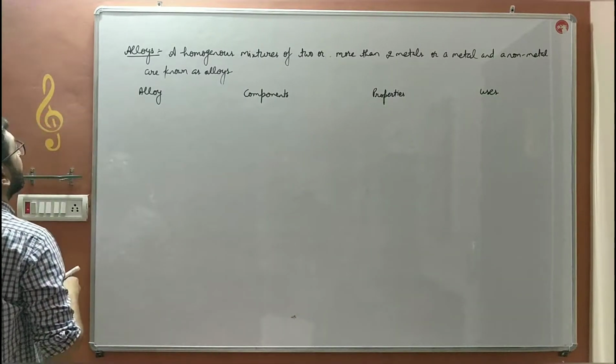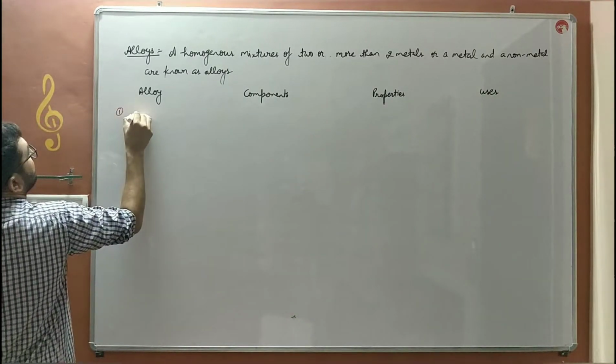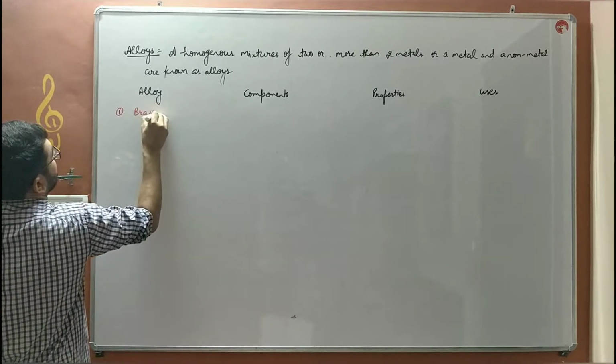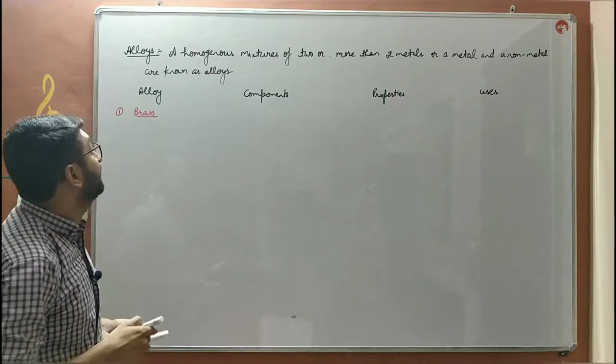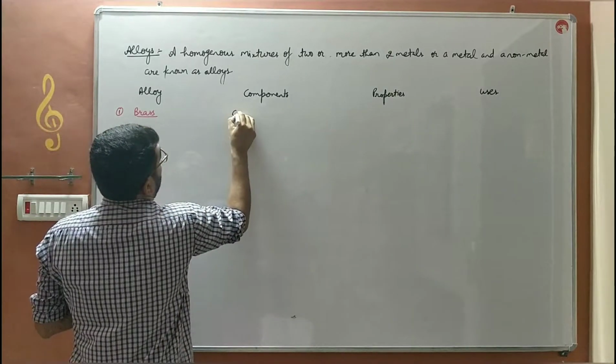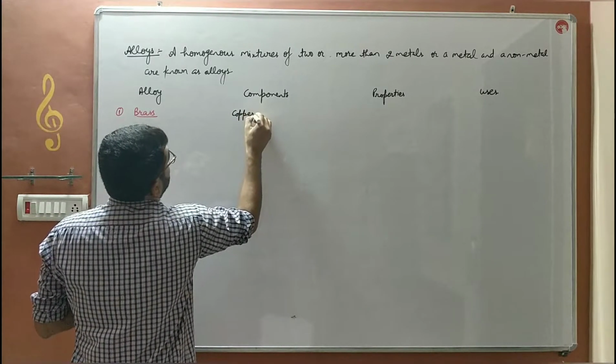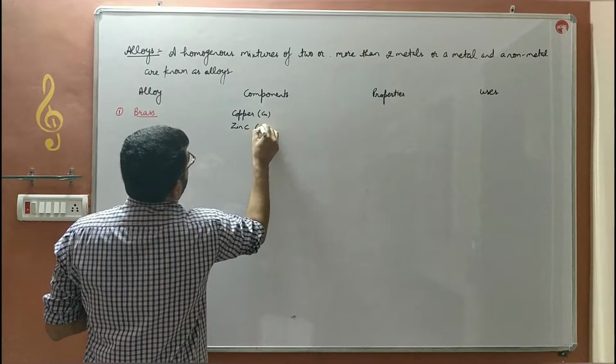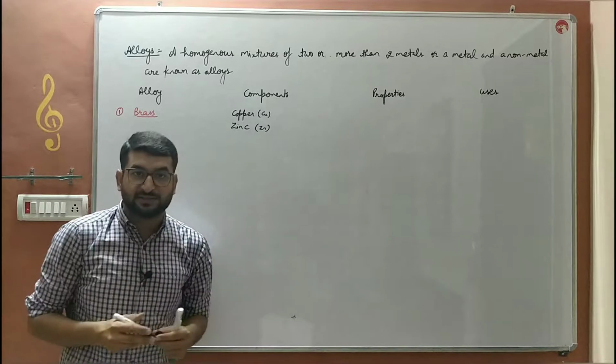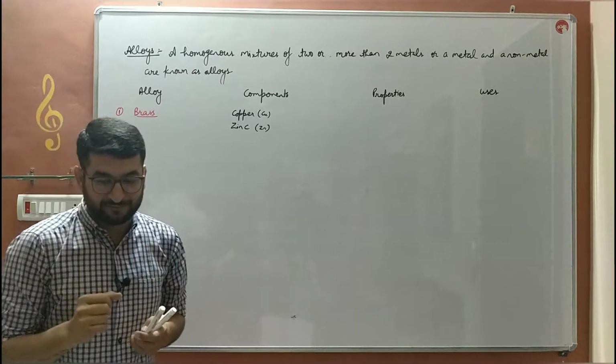The first alloy which we have to discuss is brass. Brass is an alloy of copper and zinc. The symbol of copper is Cu and the symbol of zinc is Zn.